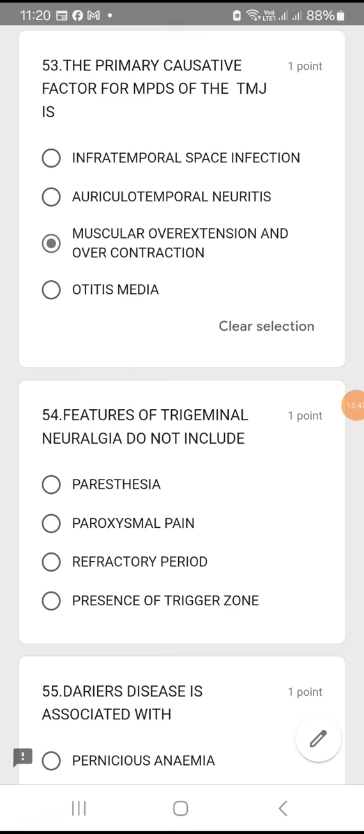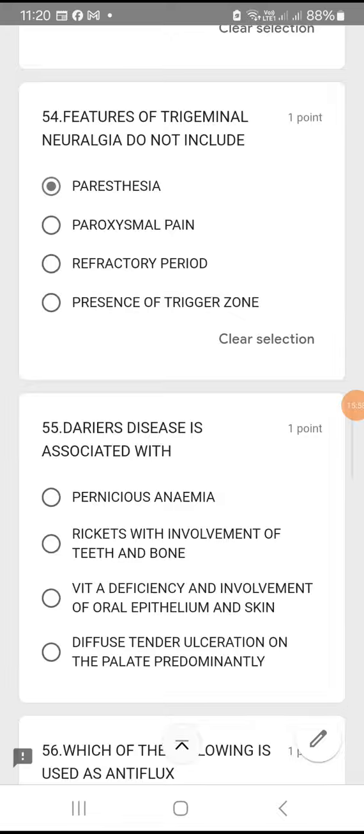Okay, so trigeminal neuralgia: there is a trigger zone. Refractory period is also present. Paroxysmal pain is also present, but paresthesia is not present in case of trigeminal neuralgia. Option A is the right answer.